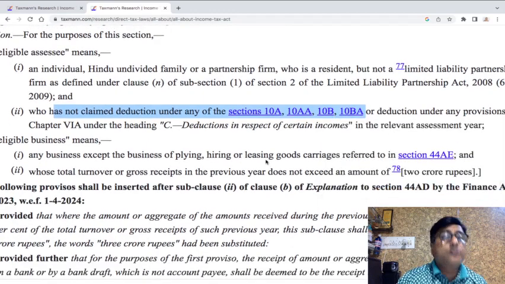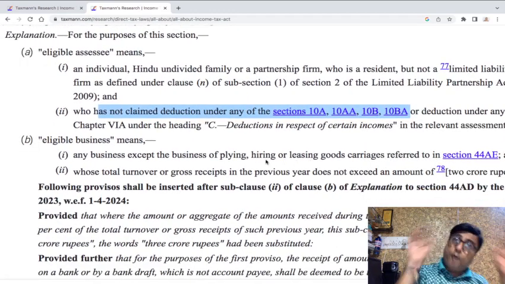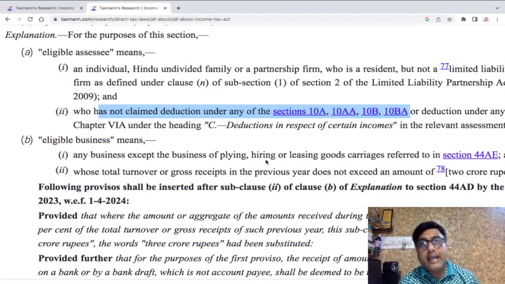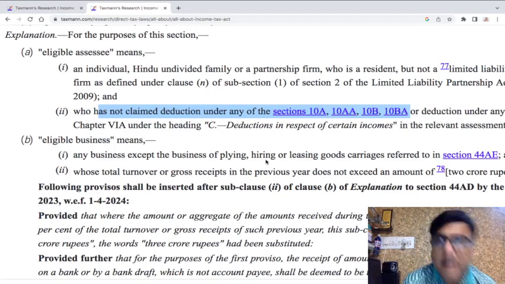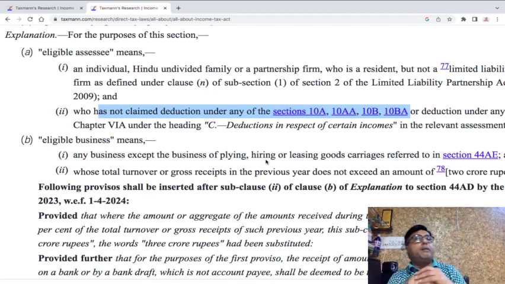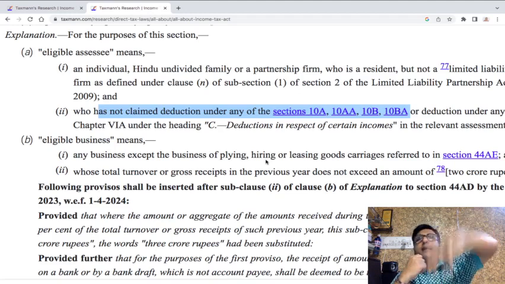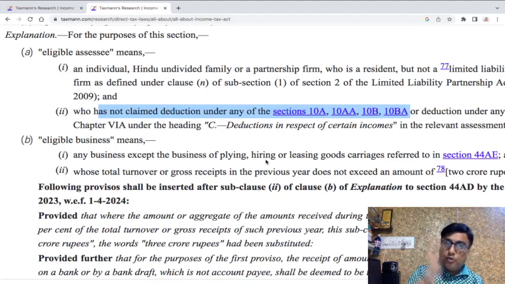And eligible business means, so mind it, it is an eligible business. Profession per se is not covered here. Section 44AA subsection 2 is applicable to business and non-specified profession as well. But 44AD talks about eligible business, and it nowhere talks about a profession. Even in business, it divides the business into two categories: eligible business and non-eligible business. So forget about a profession. As I mentioned, a journalist is not covered here.